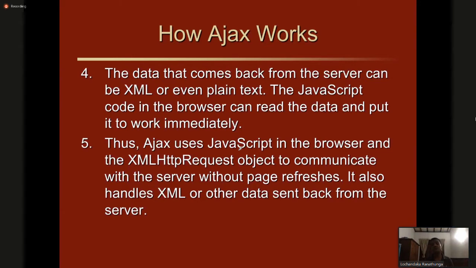Nothing else is going to do the communication with the server. Only this XMLHttpRequest object is the one who is going to do the communication with the server. He is the one who is authorized to do the communication with the server. He is the one who is going to receive the data from the server. He is the one who is going to pass that received data to the JavaScript. And it is capable of handling XML or any other data format, even JSON data.